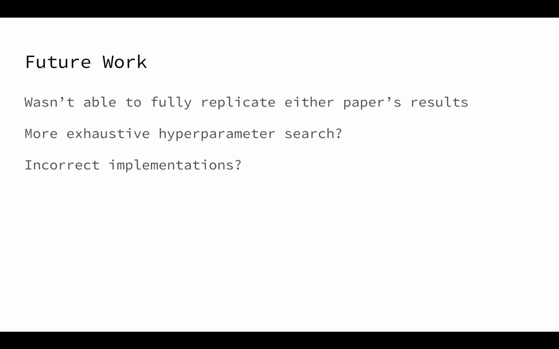So for future work, we weren't able to fully replicate either paper's results, and we suspect that this is due to not choosing the correct hyperparameters. So perhaps a more exhaustive hyperparameter search, which, while expensive, would ultimately produce better results. Another thing is that our implementations could be incorrect, just like us trying to apply the self-attention to our model without fully understanding the ramifications of its location in the RNet architecture could have led to a greatly decreased performance.